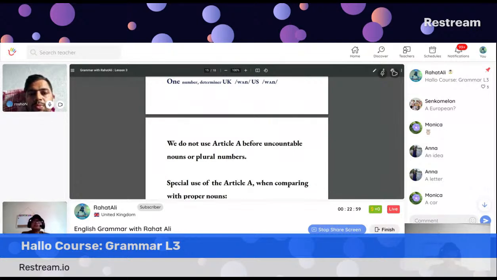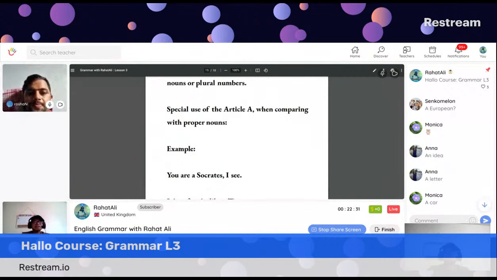But sometimes, in order to quantify or to use a single value, we have to use another word, like maybe a glass of water or a pair of tongs. We don't say give me a water. We can say give me a glass of water. A piece of advice. Yes, right. A piece of information, a piece of news.